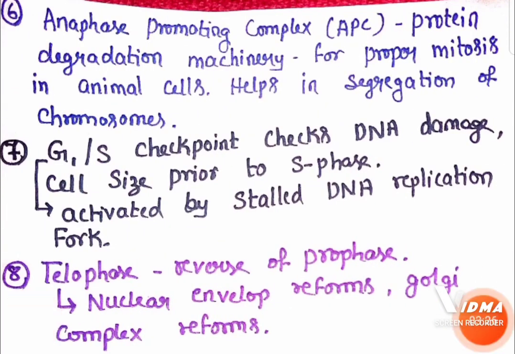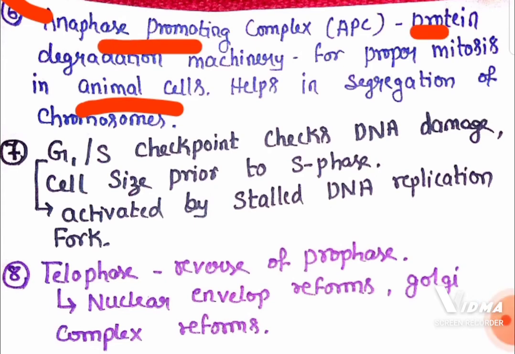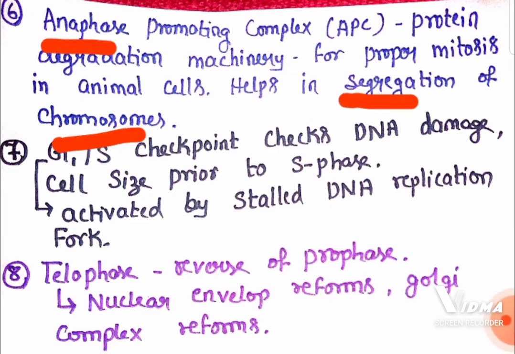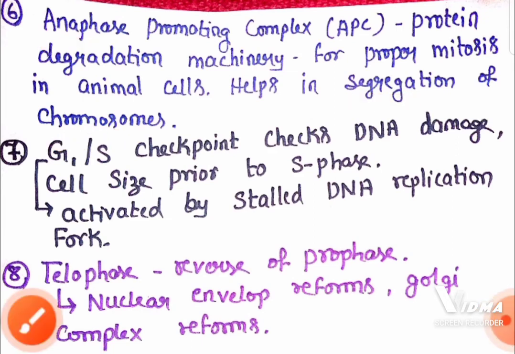And in anaphase, remember, especially in animal cells, there is a requirement of a special protein called anaphase promoting complex. This anaphase promoting complex is very important for mitosis in animal cells because it helps in segregation of chromosomes. You know, segregation of chromosomes occurs in anaphase. That's why it is called anaphase promoting complex.